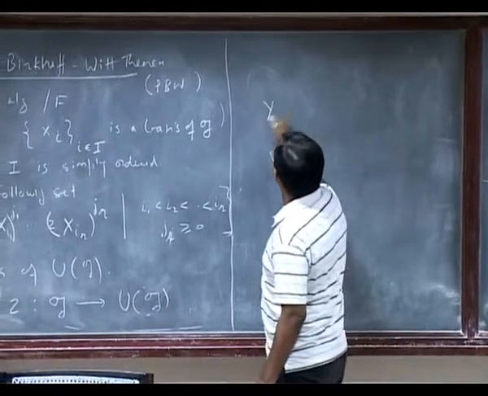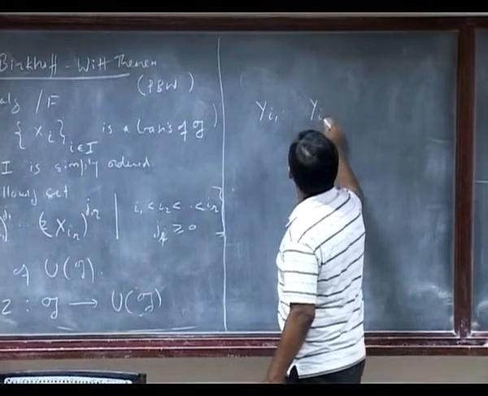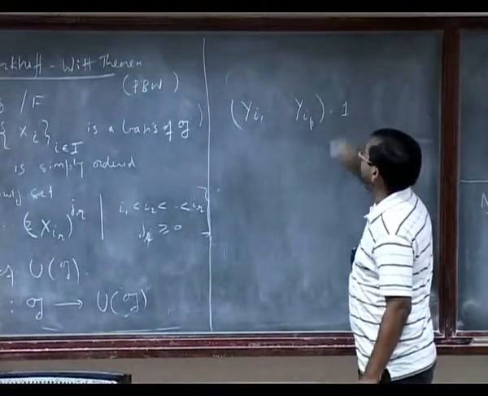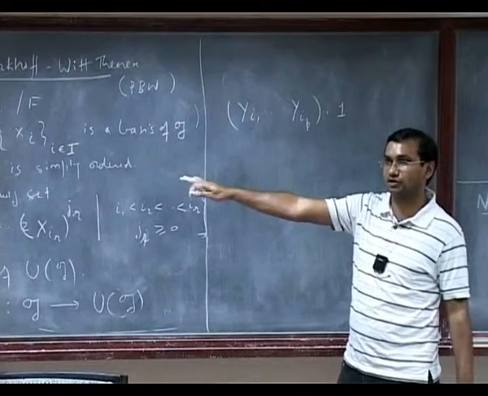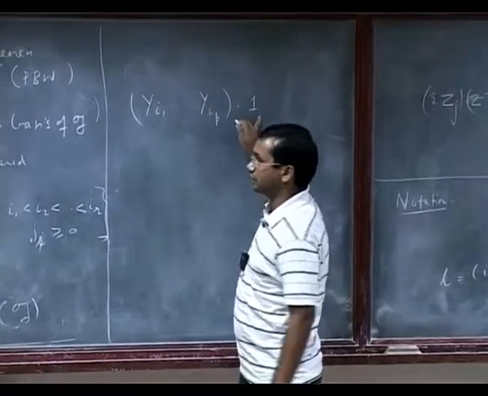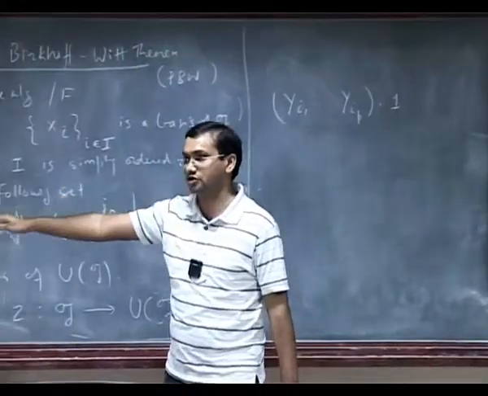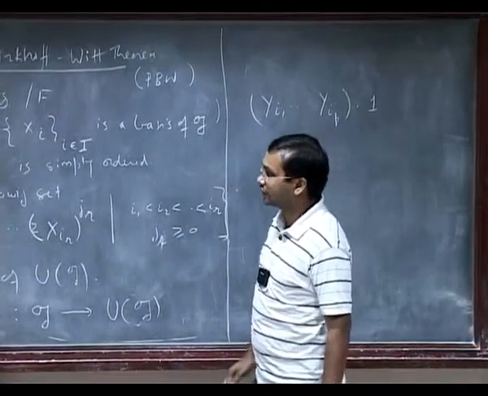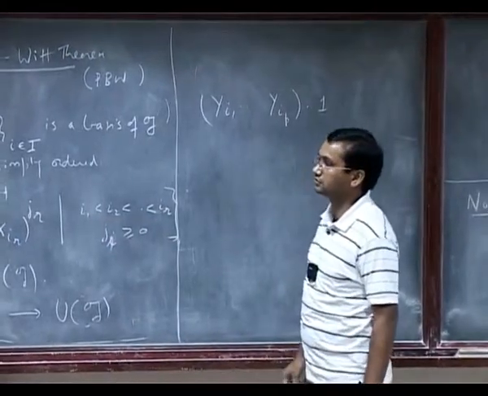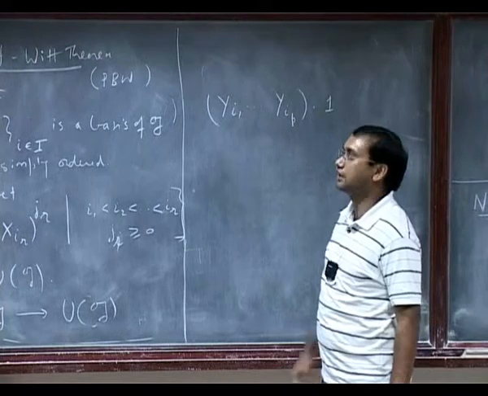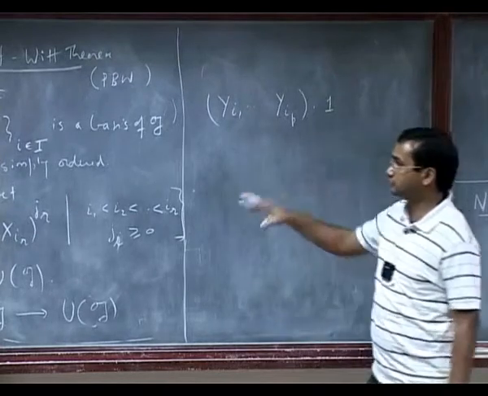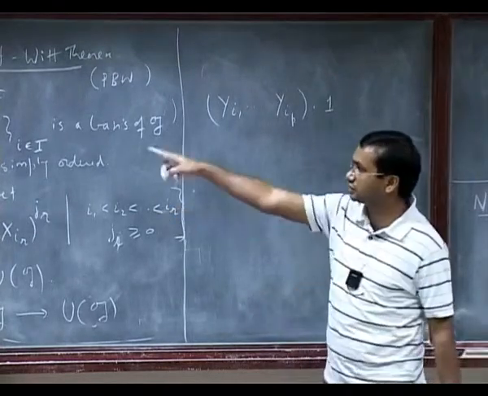So first, suppose I have this element yi1 up to yip, this element acting on 1. So suppose I know A. Right now we'll prove A later, so first I assume A. I take this element and make it act on 1, meaning I'm thinking of P as a G-module. It's a representation. It will give a map from UG to P. Right now we are not making use of that. First I want to prove the theorem using that.